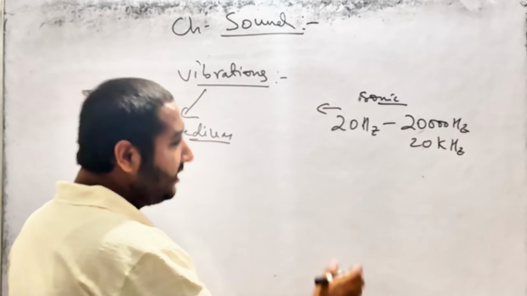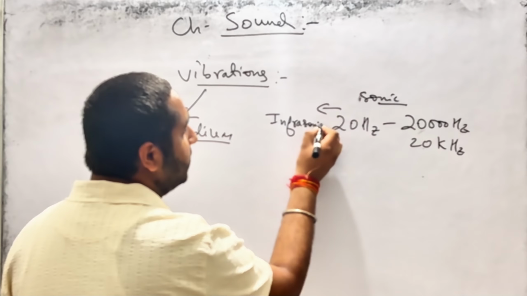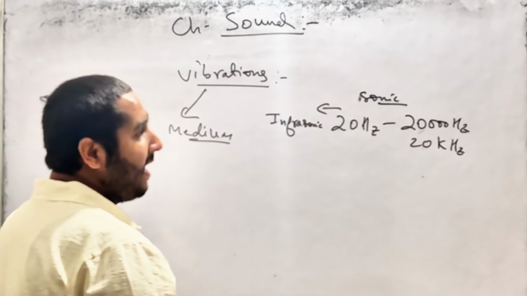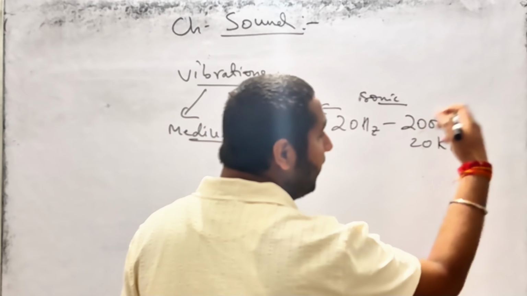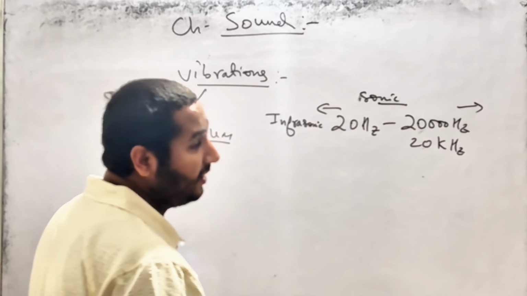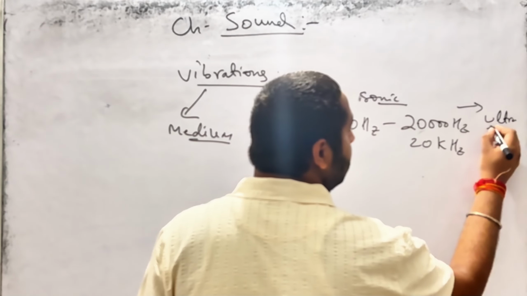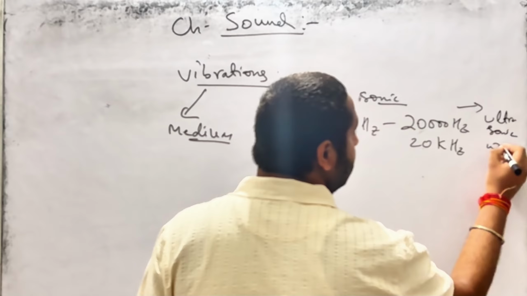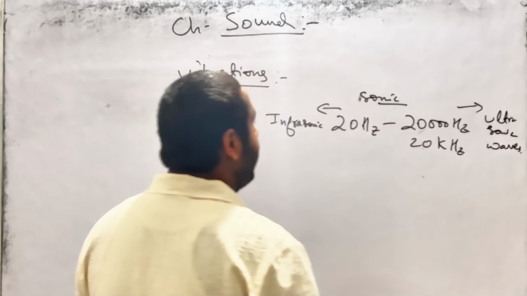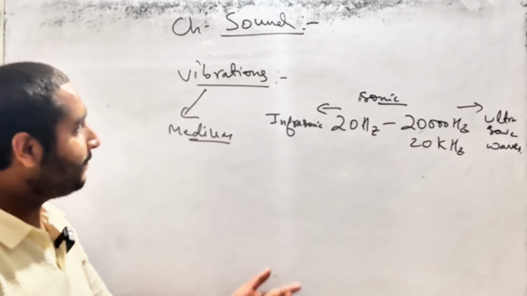Sound below 20 Hertz are known as infrasonic waves. And sound above 20,000 Hertz or 20 kilohertz are known as ultrasonic waves. These things are there in class 9 only. This is just a revision for you.